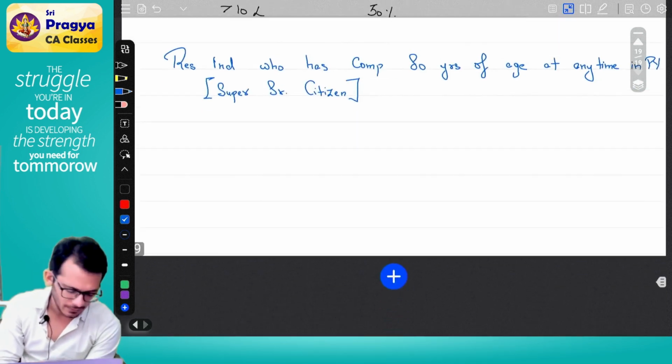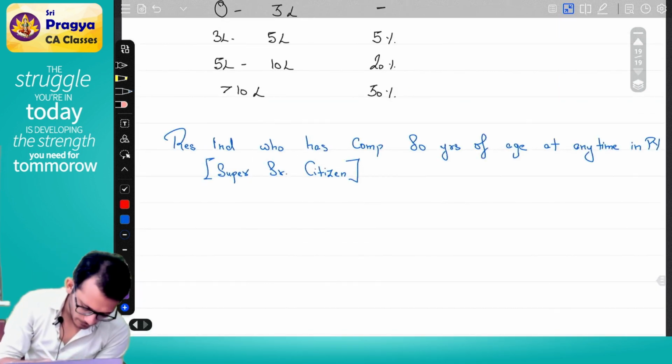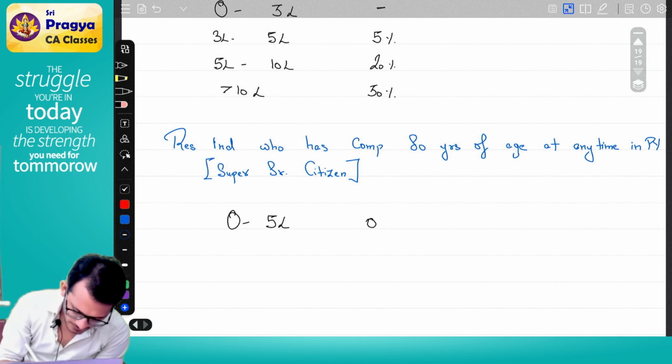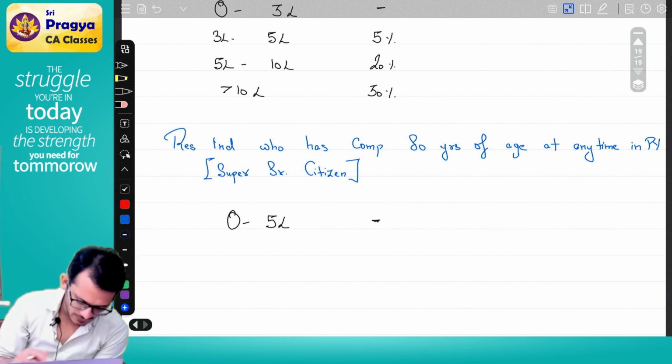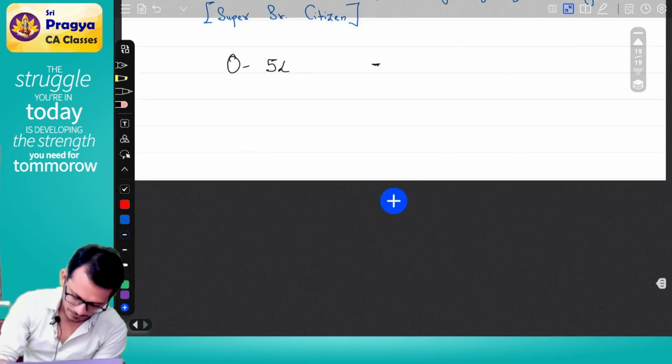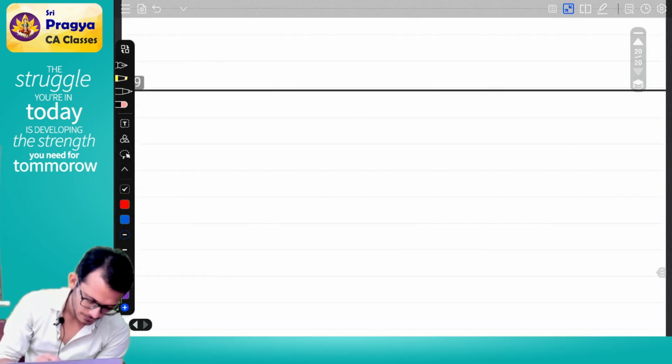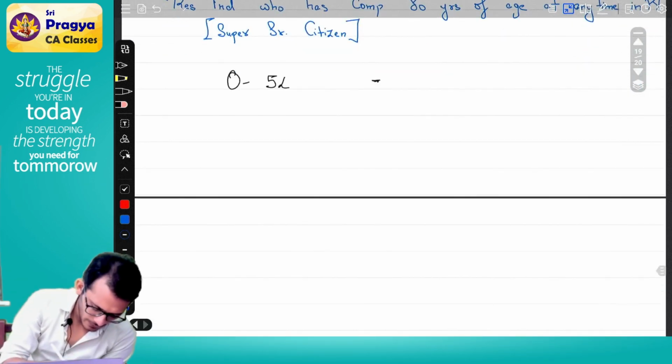In this case, income tax says the rate will become 0 to 5 lakhs at the rate of 0. Since I am putting dash, let me be consistent. After 0 to 5 lakhs, you will directly jump 5 to 10 lakhs.